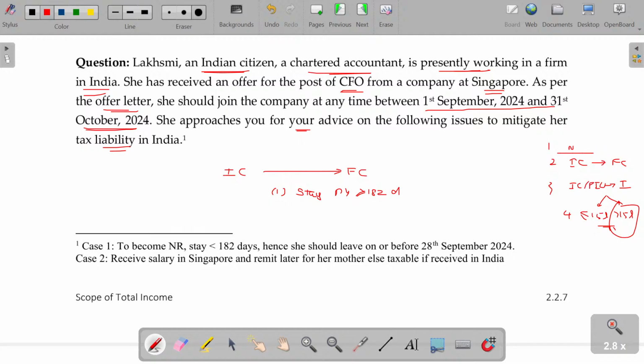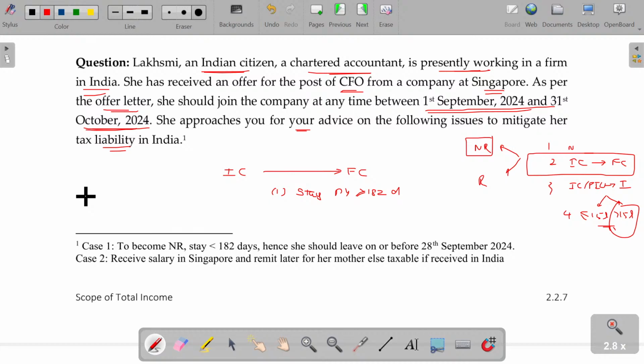Now we are going to study this case. Lakshmi wants to know at what time she should leave India so that her stay ensures she is not a resident. She could be resident or non-resident. If she is non-resident, she is quite happy, as she will not pay tax on income earned outside India. So she wants to ensure, will I be able to escape the tax liability? If so, when do I have to leave? So I have been given this duration as the date of joining in the foreign country.